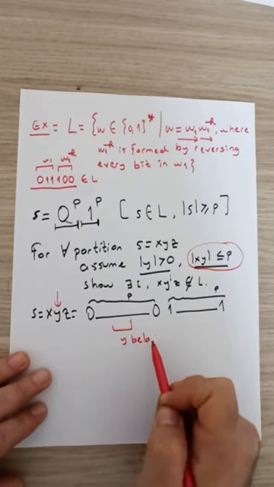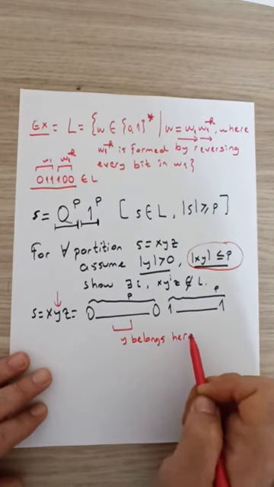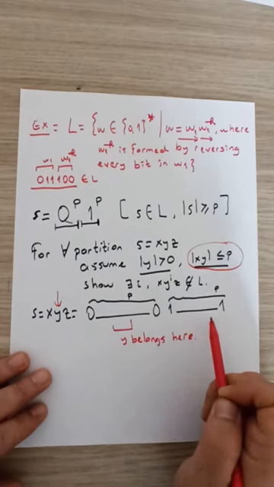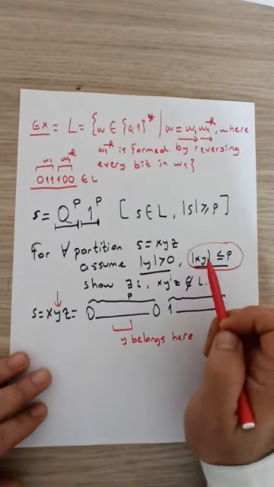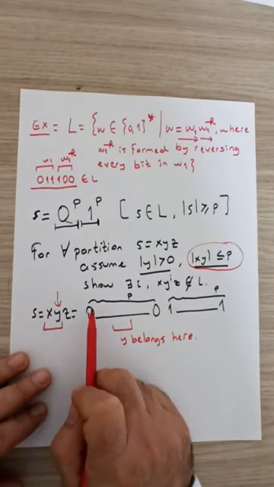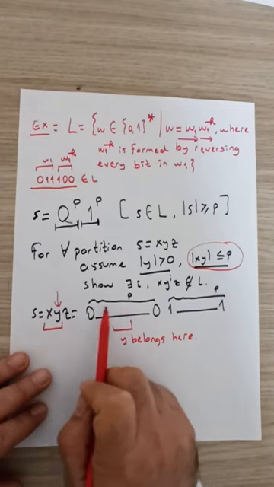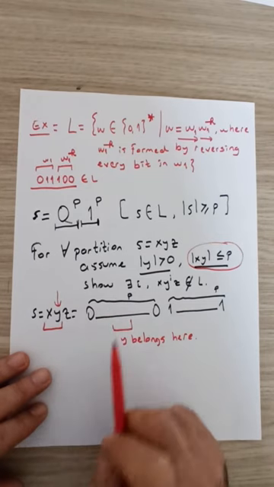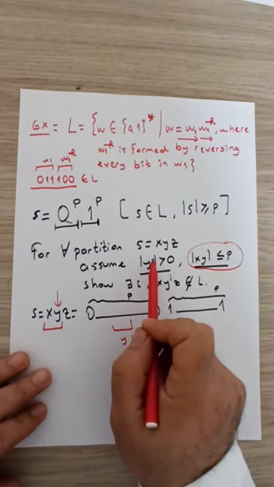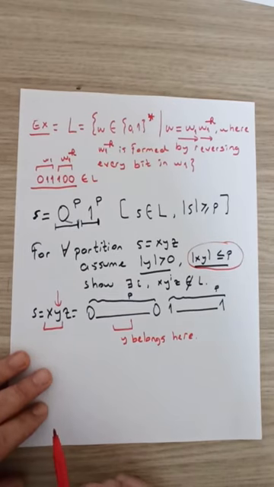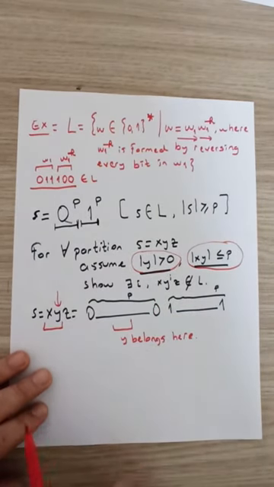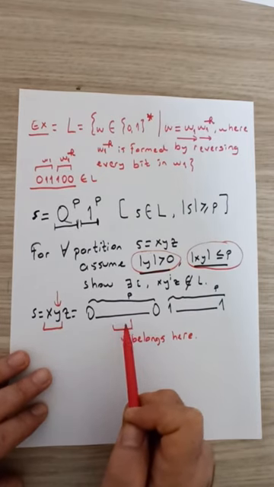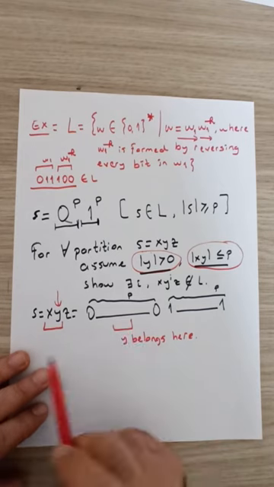Y belongs here, which means that y cannot be here, y cannot be here. Why? Because the length of x and y together is less than or equal to p. X and y together should be somewhere among the initial zeros. And secondly, the second condition of the pumping lemma says length of y should be greater than 0, which means that y is somewhere here and it's not epsilon. It consists of some positive number of zeros.